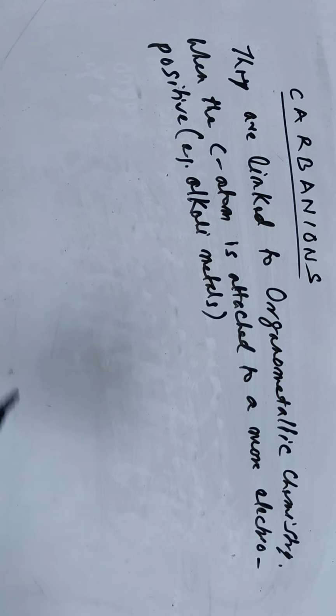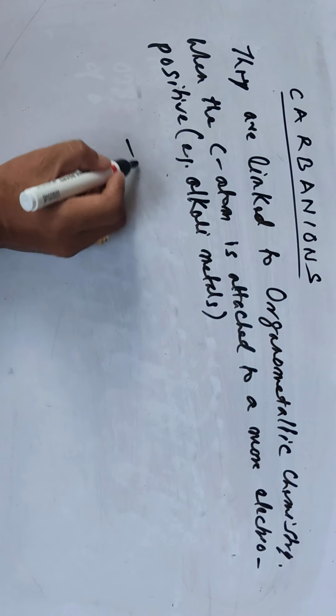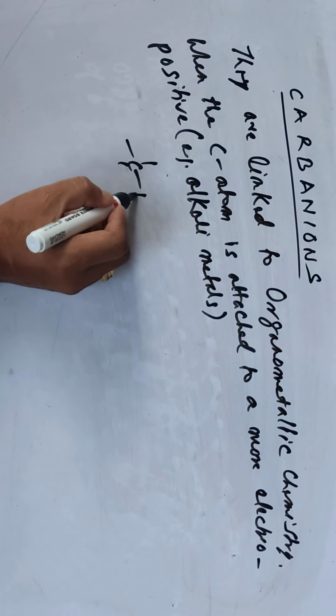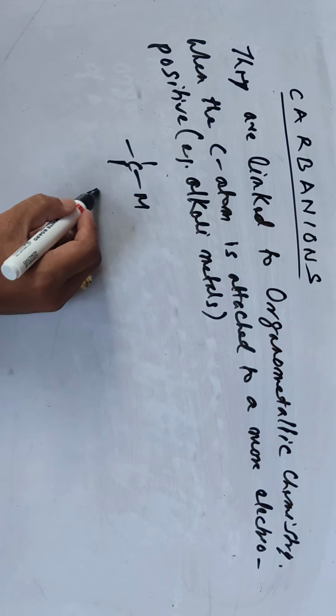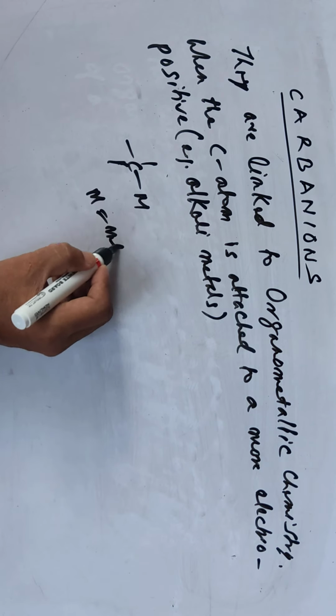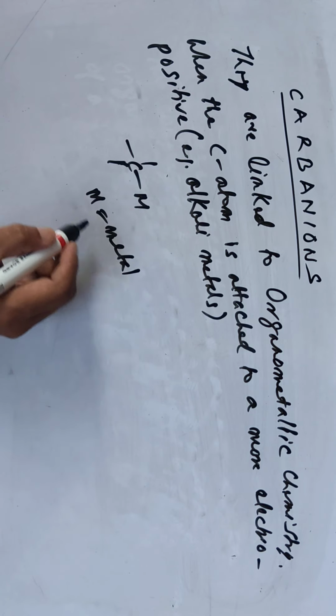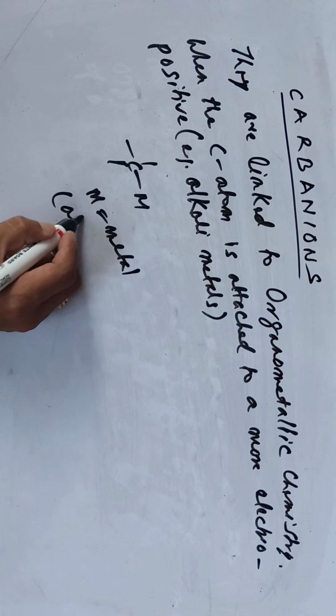For example, say, giving here, carbon linked with the metal, where M is the metal, an electropositive metal, for example alkali metals.